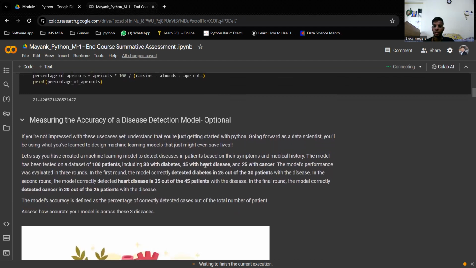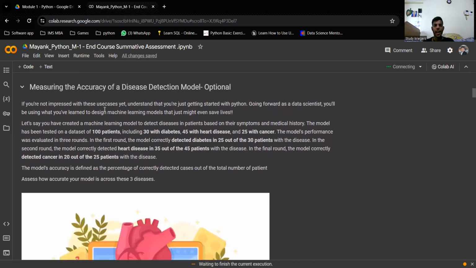Now we are discussing the third question, measuring the accuracy of a disease detection model. What is presented in this question? They have created a machine learning model to detect a disease in a patient. There are 3 types of diseases mentioned: first is diabetes, second is heart disease, and third is cancer. The total patients are 100.